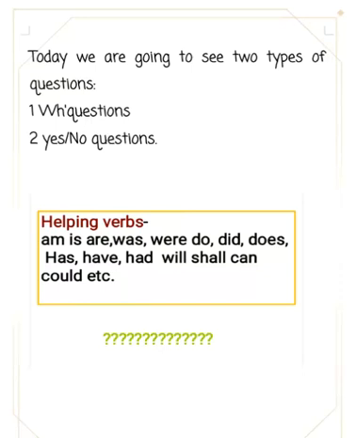See, here is the list of helping verbs. Am, is, are, was, were are to be verbs. Do, does, did, has, have, had, will, shall, can, could, etc. are auxiliary verbs. We can change the statements into questions with the help of these helping verbs.